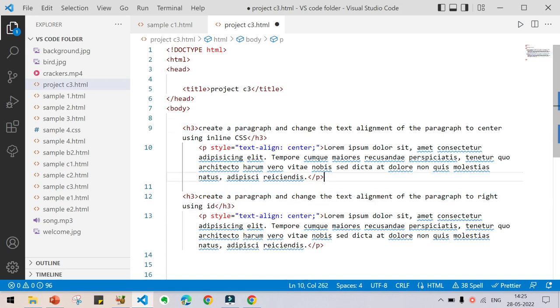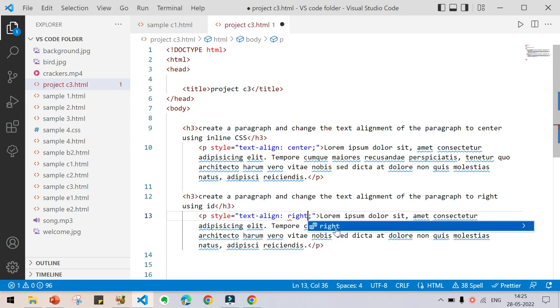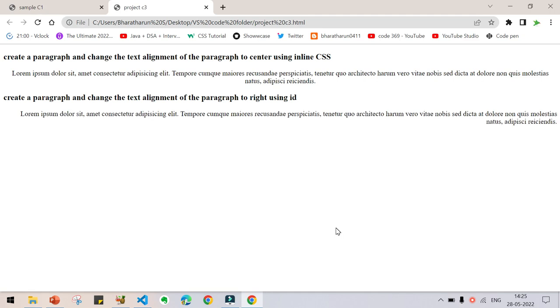Okay. Now I have to change the alignment here from center to right. Delete this and type right and press Ctrl S, go back, reload. Now you can see the text alignment has changed to right.